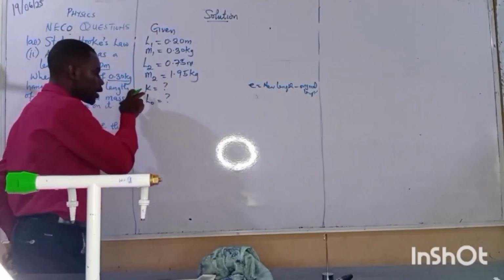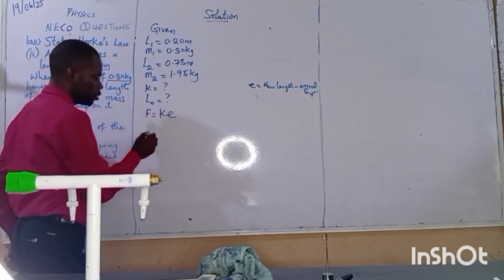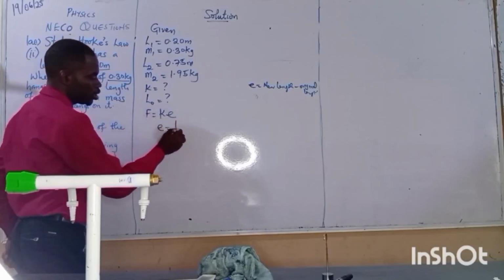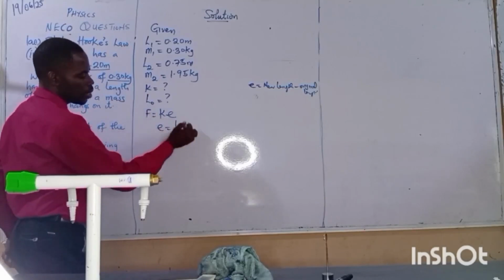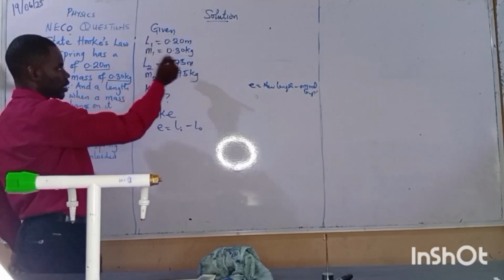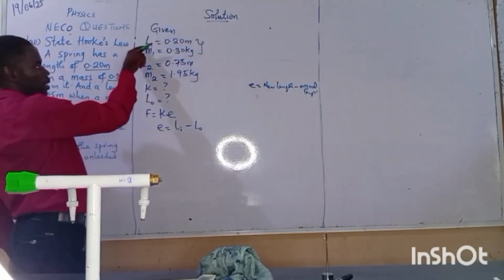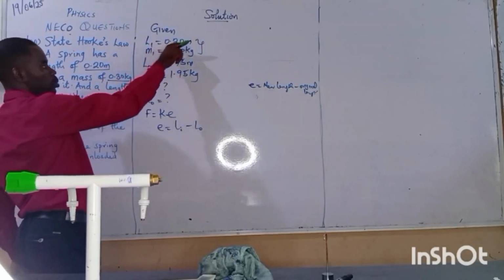And you know, to find K, the formula from Hooke's law says F equals KE. And you know, E is always new length minus original length, that is L minus L0. Now, let's start. Look at my hand here. My L1 is 0.20.